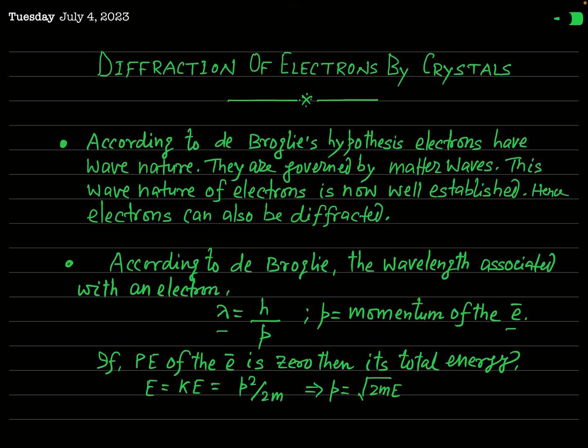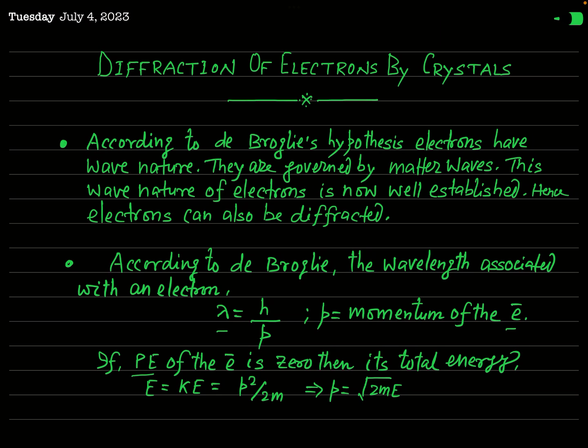Okay. Now if we consider a free electron, it means the electron which is free from force, or in other words, an electron whose potential energy is zero. So let us consider an electron whose potential energy is equal to 0.